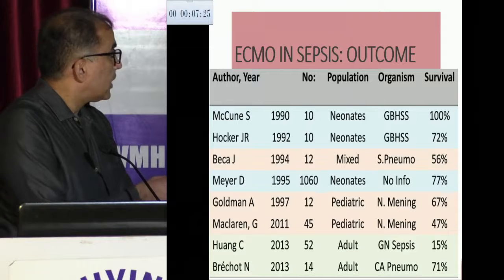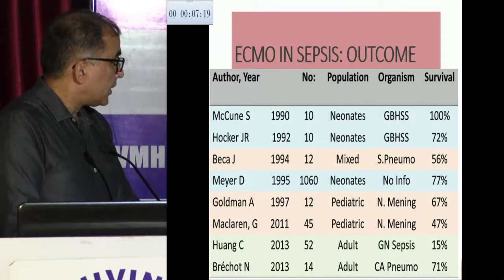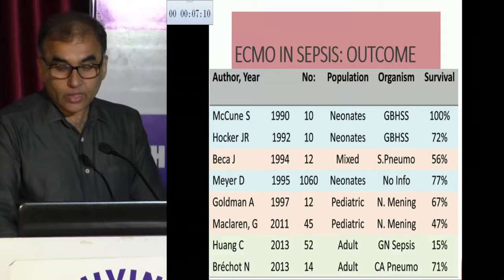You can see nearly 100% survival, 72%, and in the mixed population 56%. But if you look at the adult data, in gram-negative sepsis it was found that survival was just 15%. But this paper has shown a survival of 71%, and the results are encouraging.